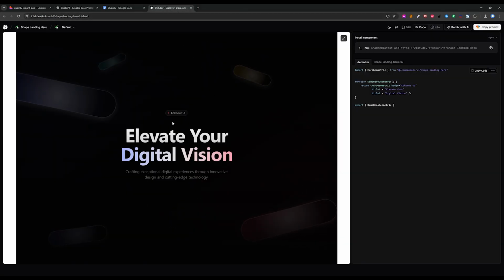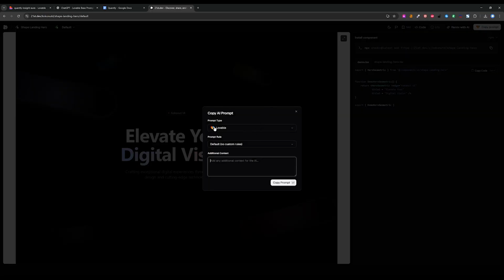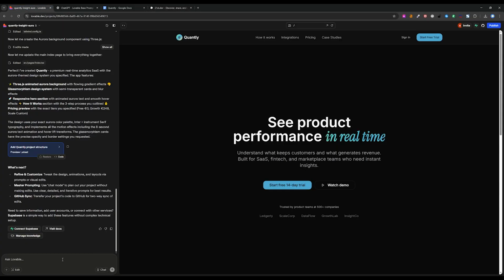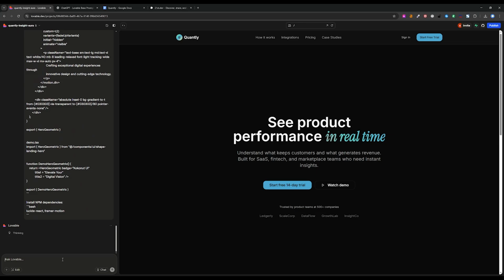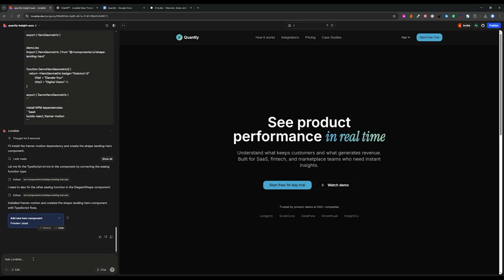So you have to open your component, and we need to copy the prompt. Here we are going to choose our AI platform. We are working with Lovable. We are going to copy it, and we are going to paste it in our Lovable project. So I'm going to ask it first to install this component. Okay, so the component is installed. Now I'm going to ask it to install the component as the hero section.